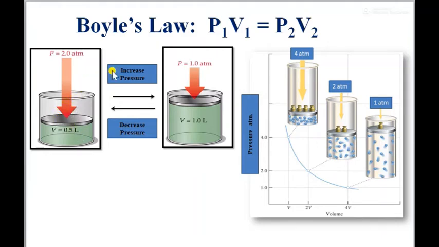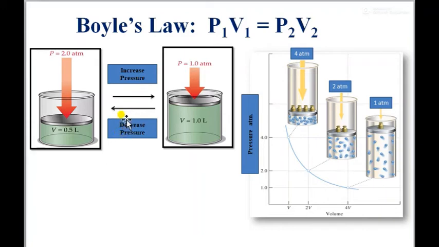Whenever I am decreasing the pressure, this is a thing you have to remember. Here pressure is 2 atmosphere and here pressure is 1 atmosphere. So whenever reducing the pressure this way, this nameplate is actually wrong. Consider this is decreasing pressure and here increasing pressure.